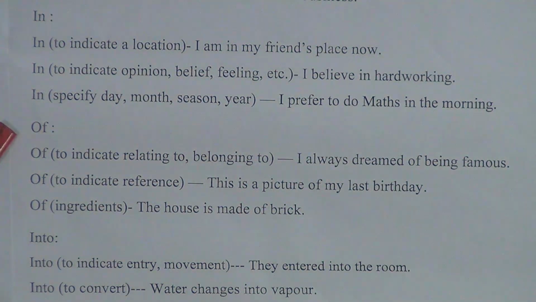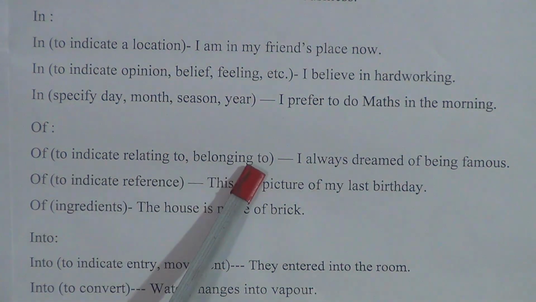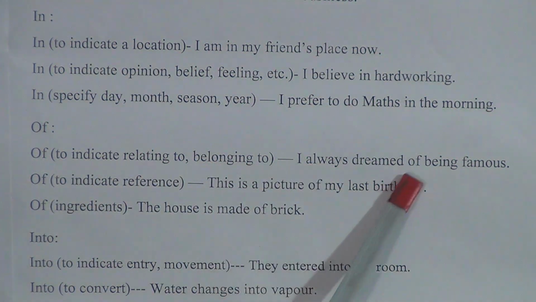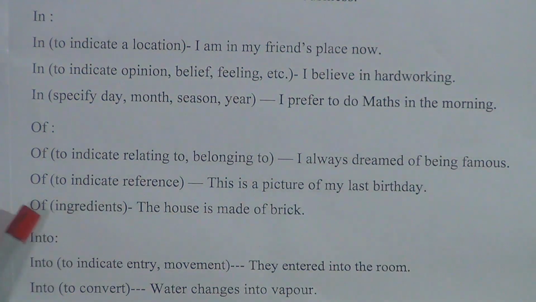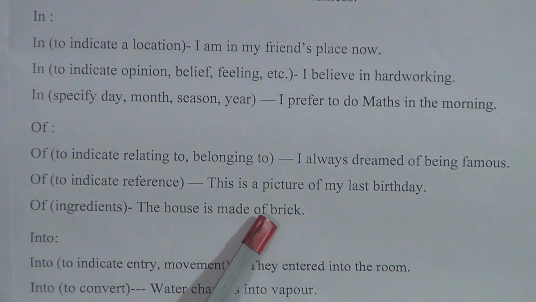Now of. We will learn the different uses of this preposition of. Here it indicates relating to or belonging to: I always dreamed of being famous. Next, of is used to indicate reference: this is a picture of my last birthday. Another one is of for ingredients, made of: the house is made of brick.